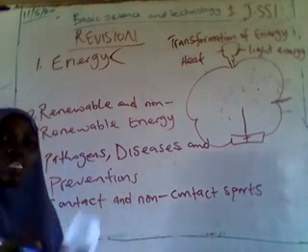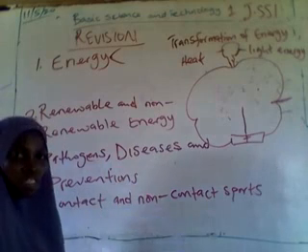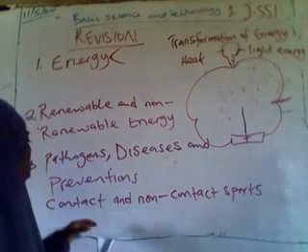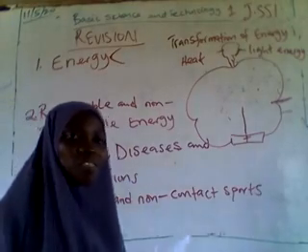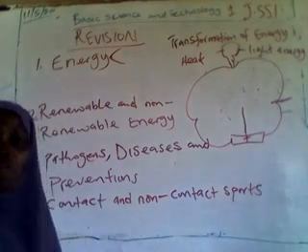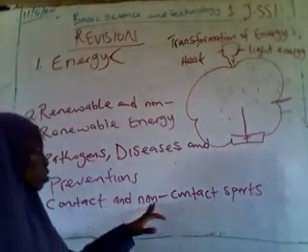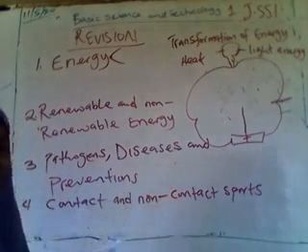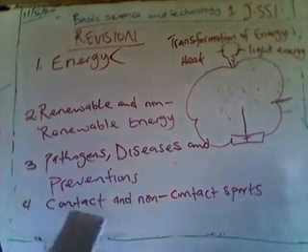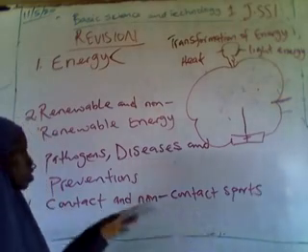When two objects are in touch, that is the meaning of contact. Then non-contact, when they are not in touch. Contact sports are sporting activities in which the players come in physical contact in the process of playing. While non-contact sports are sporting activities in which there is no contact. The players are physically separated in performing this kind of sport.